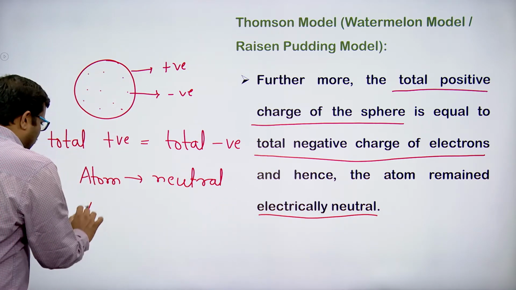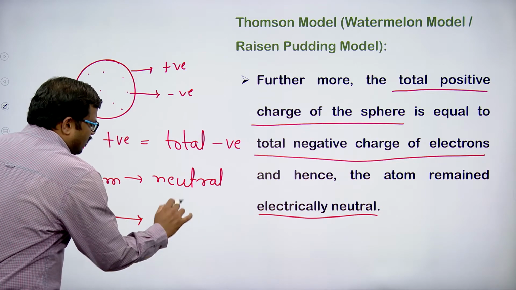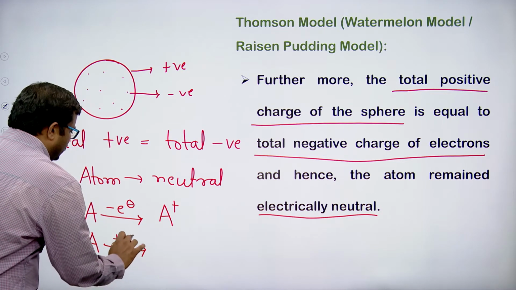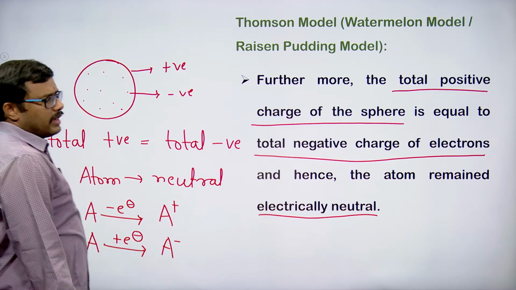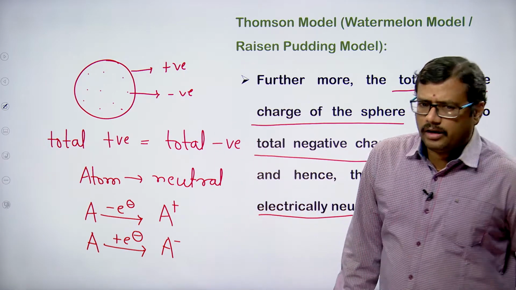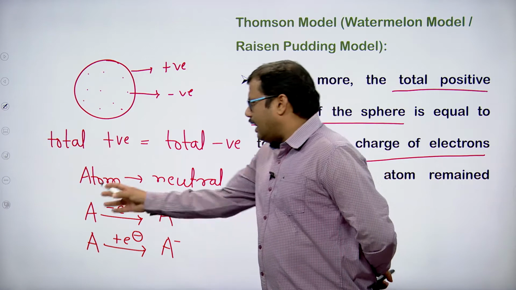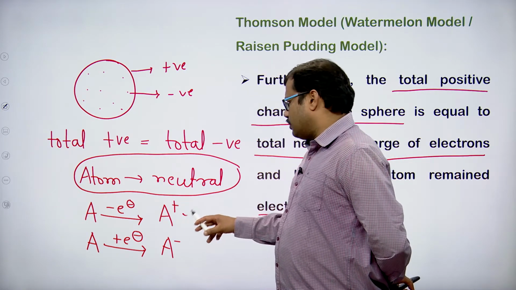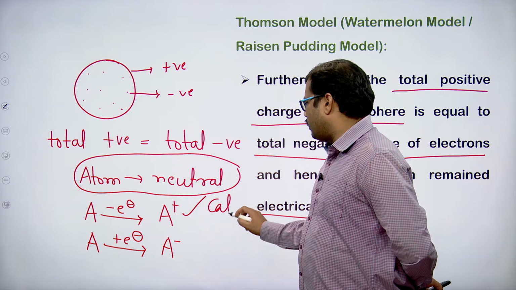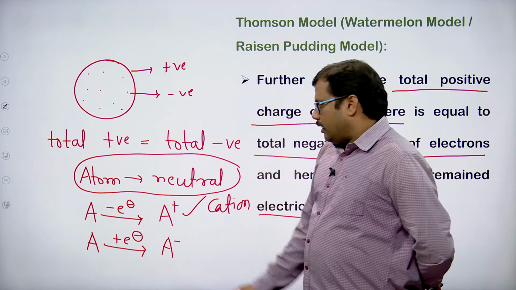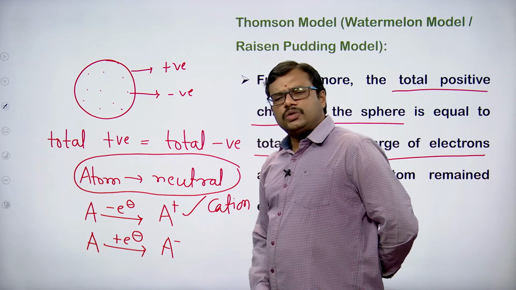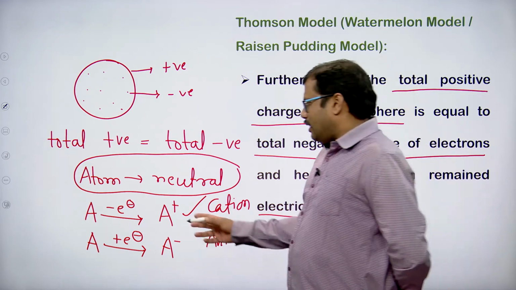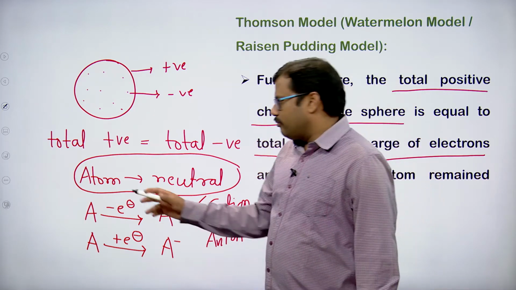We have already seen that when an atom loses an electron, it converts into a positively charged ion, that is a cation. When an atom gains an electron, when it takes up an electron, it converts into its corresponding negatively charged ion, which is called an anion. A neutral atom converts into a cation by losing an electron, and into an anion by gaining an electron.